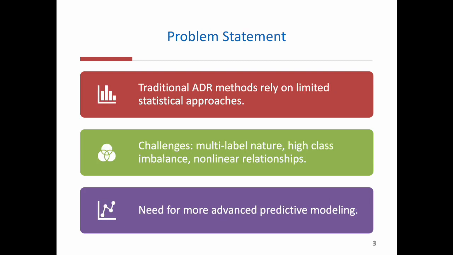The challenge is that side effect prediction is a multi-label problem. A single drug may cause many different side effects, and there is strong class imbalance. Some side effects, like nausea, are very common, while others are more rare. The relationship between drug structure and side effects is highly complex and nonlinear, so the question I want to answer is, can a deep learning model learn these patterns well enough to predict side effects reliably before clinical trials?